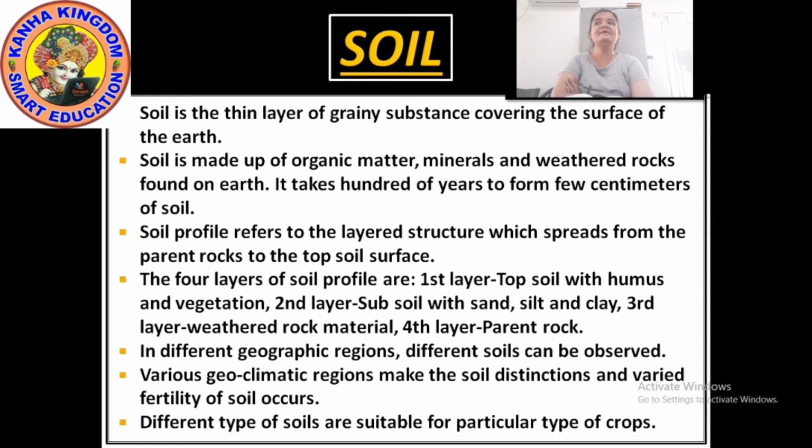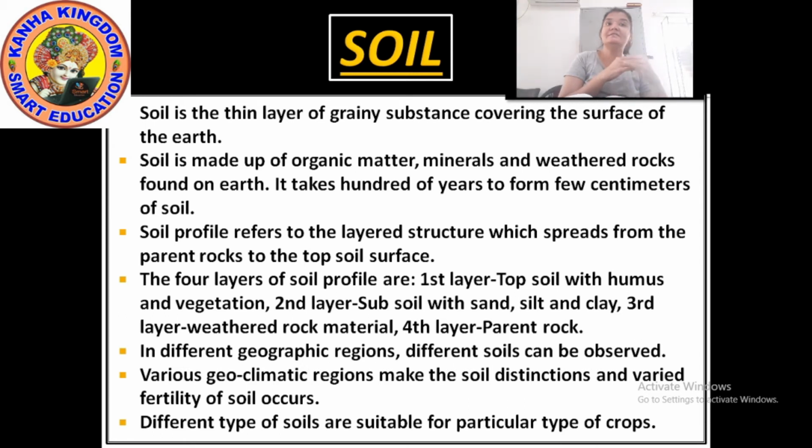So, this right mix of minerals and organic matter makes the soil fertile. Now, there are four layers of the soil profile. Which are they? First layer is the topsoil with humus and vegetation.